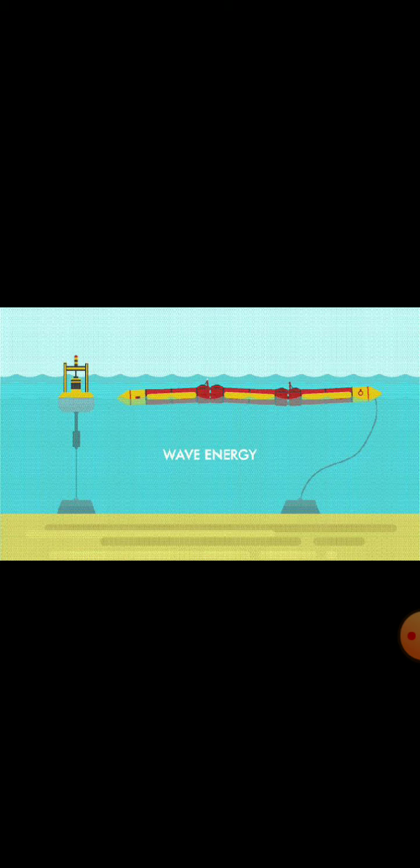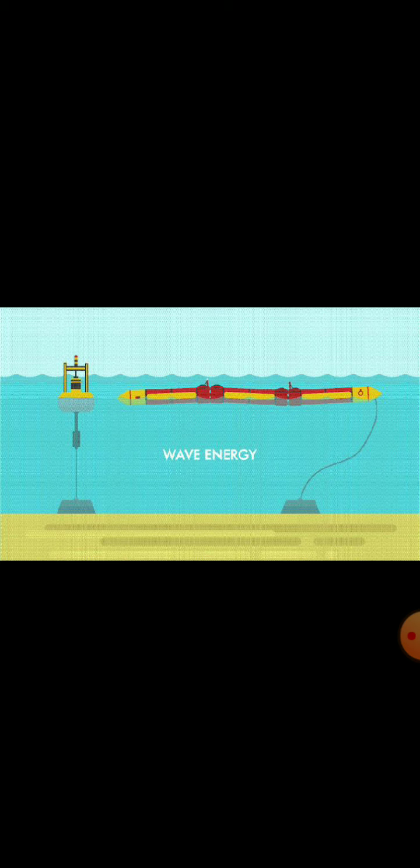It is so simple to remember. Remember that there is a piston which is a metal piece which moves up and down when there is a difference in water surface. So when there will be waves created, the piston moves up and down. When the piston moves up and down, the turbine rotates, and when the turbine rotates, it will generate electricity.